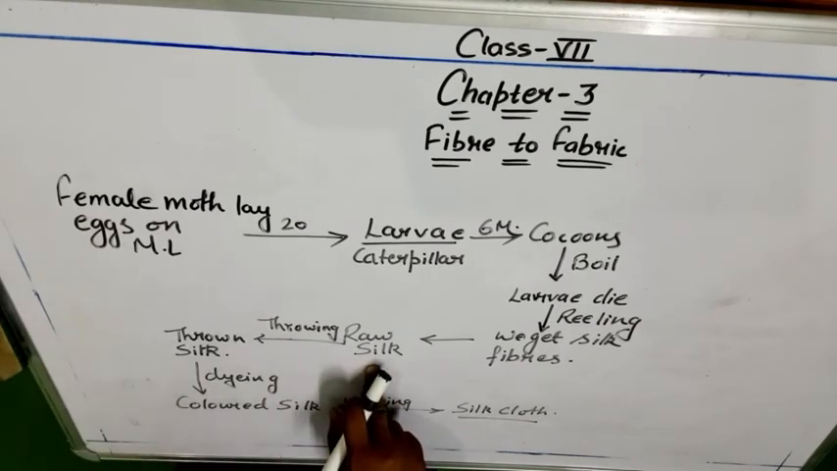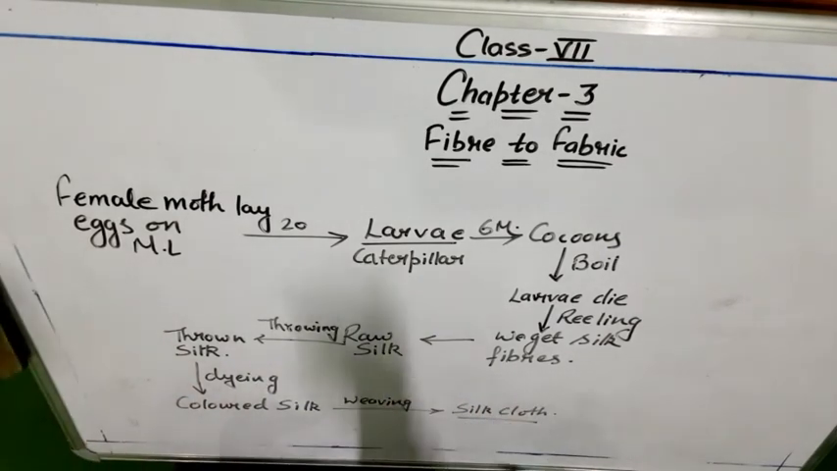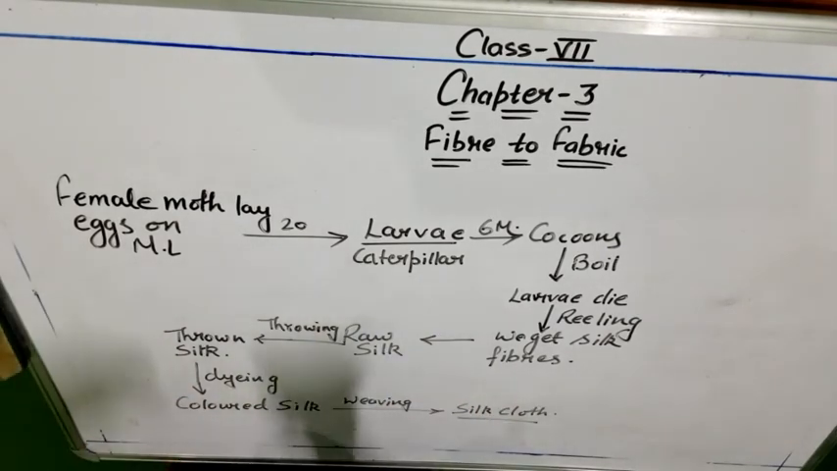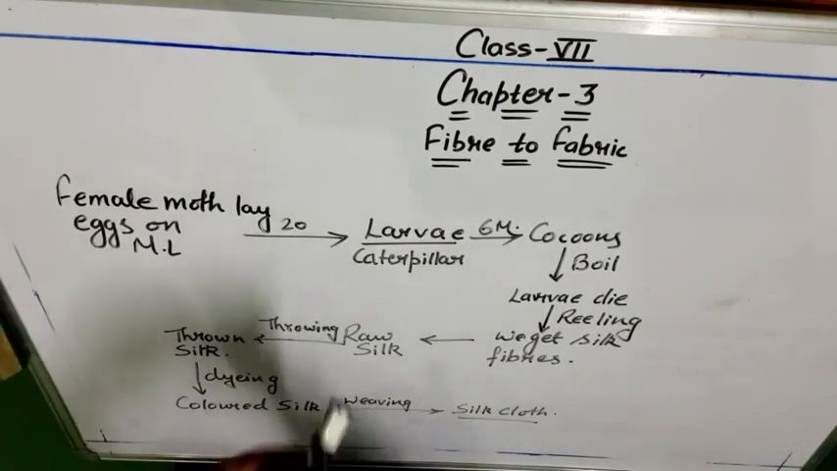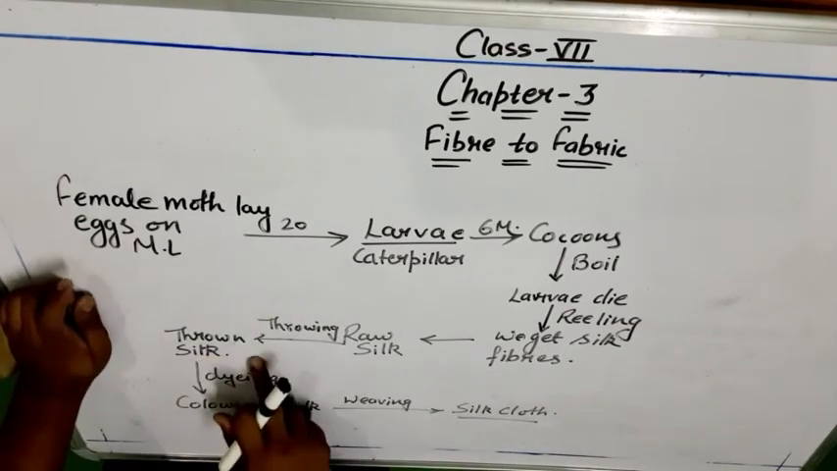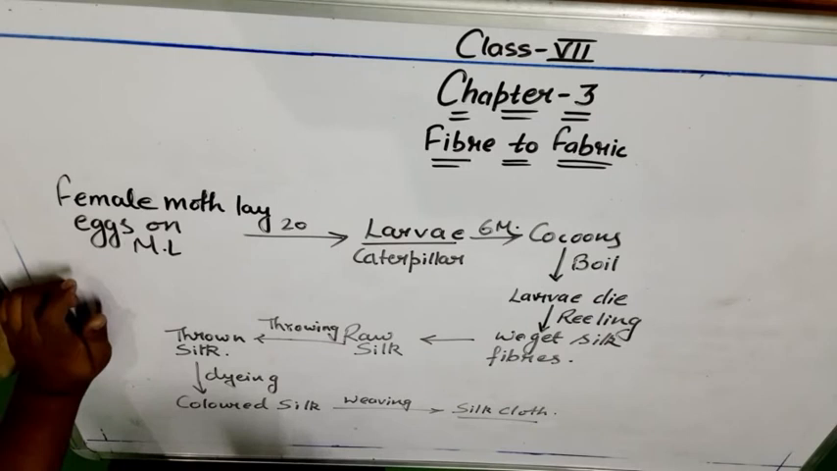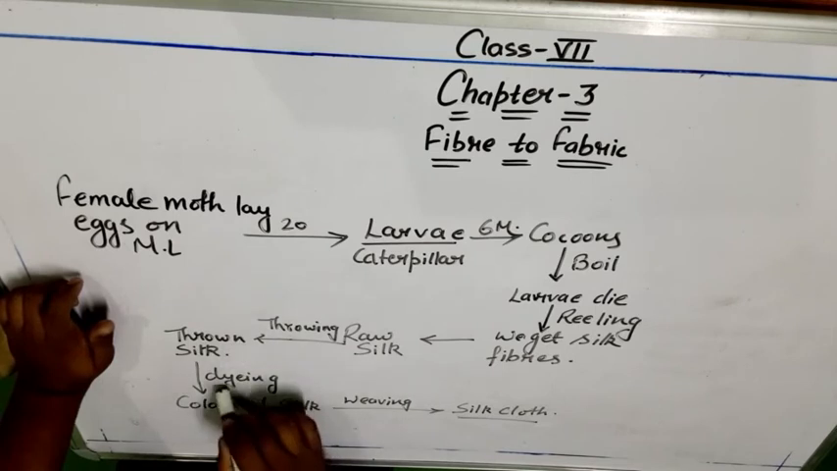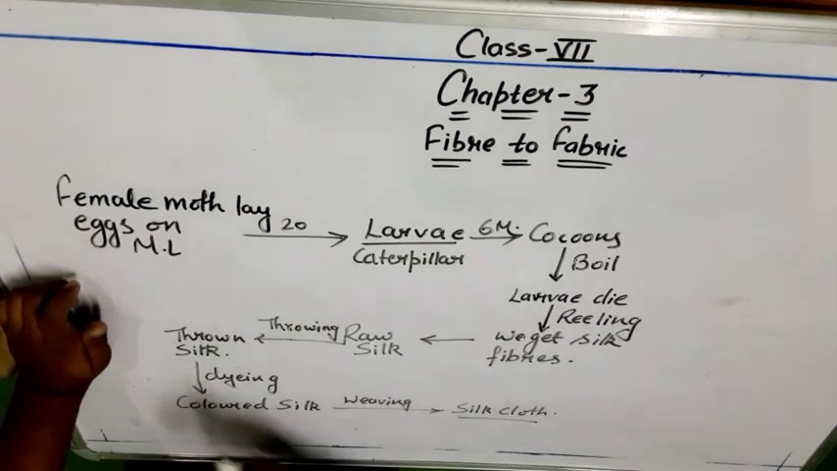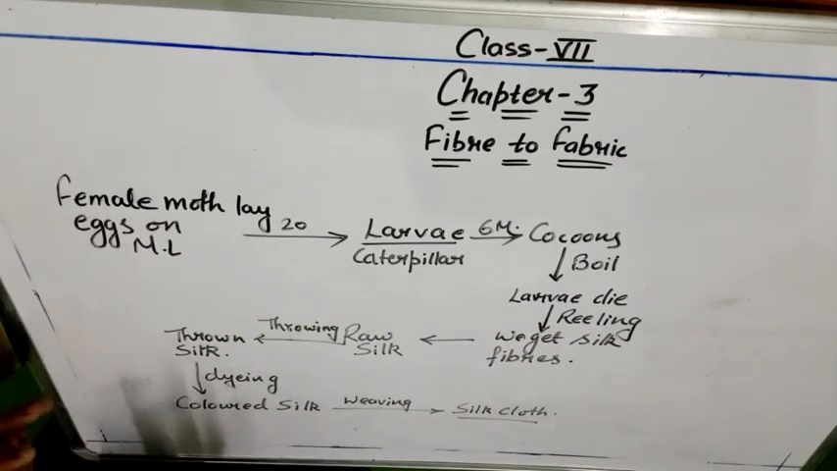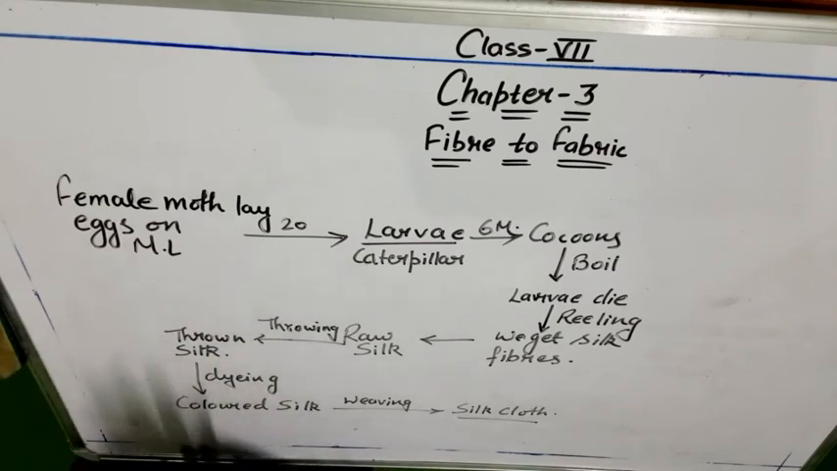Then for preventing the fibers we have got from splitting apart, we do throwing, and that combined silk is called thrown silk. And after imparting the desired color, suppose we want white, blue, yellow, pink, green, etc., we do dyeing, and after dyeing we get the colored silk. When we use that colored silk for weaving, that is for making the cloth, we get silk cloth.